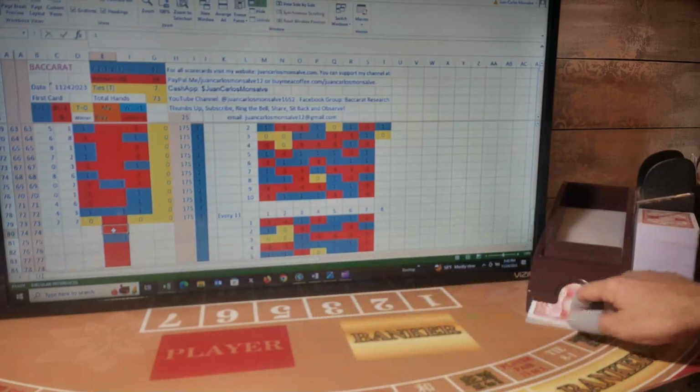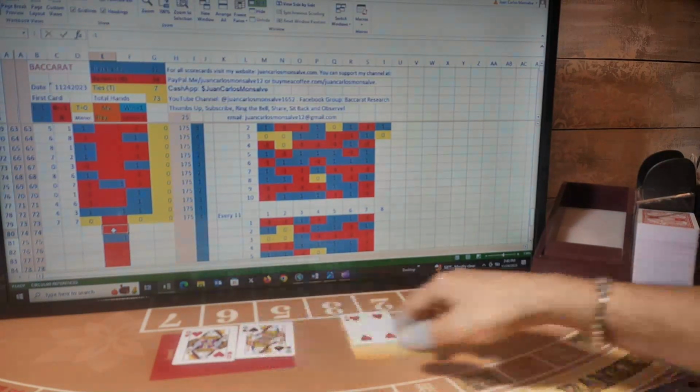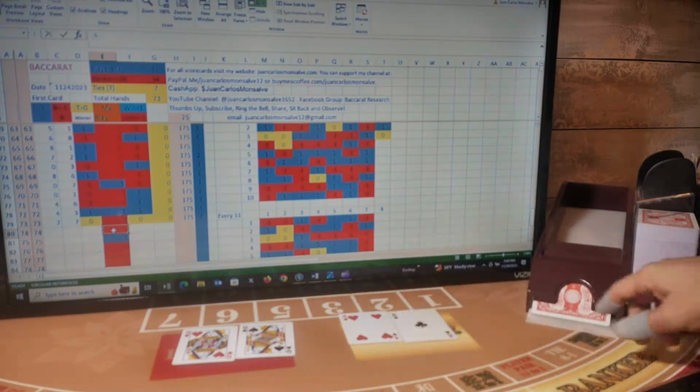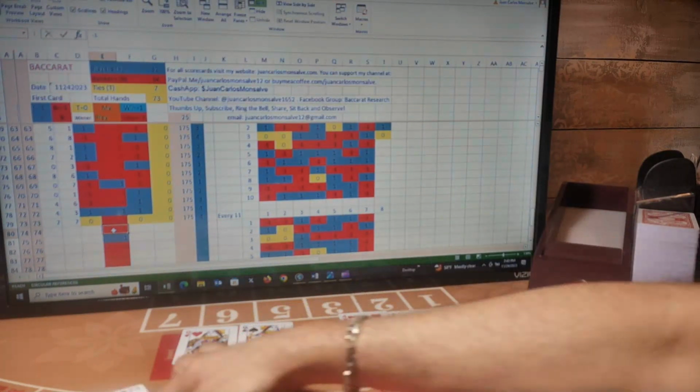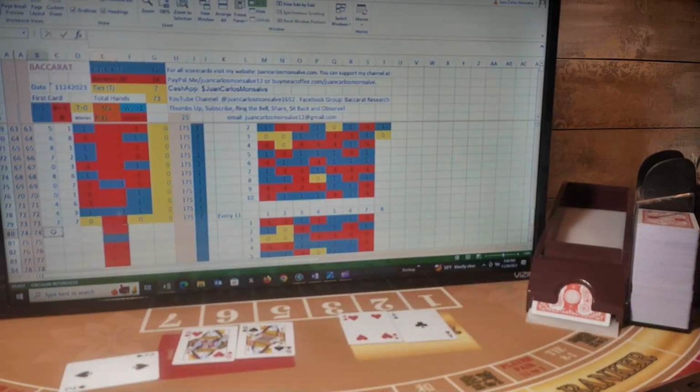And this is the first card for player, first card for banker, second card for player, second card for banker. Banker has a 5, player has a 0. The third card for player is a 2. So 2, 5, and for banker, on a third card we get anything from 4 to 7. We get a 2, so no more card for banker. So banker remains at 5. 2 to 5. This is a banker hand. My bet is banker, so I won this hand.